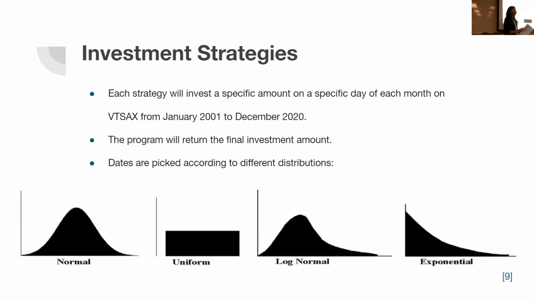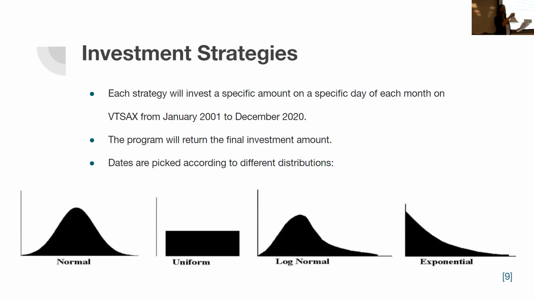Now I would like to explain some more about the investment strategies and how they work. Each investment strategy is going to invest a specific amount of money on a specific day of each month from January 2001 to December 2020. And what the Python program is going to do is spit out a final return at the end of December 2020 with the final investment amount.